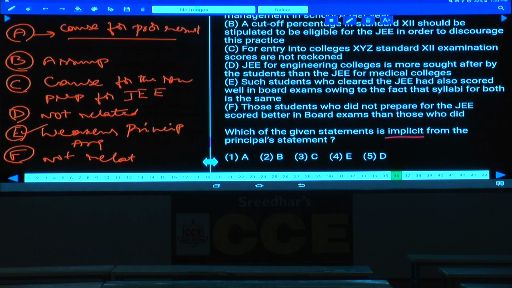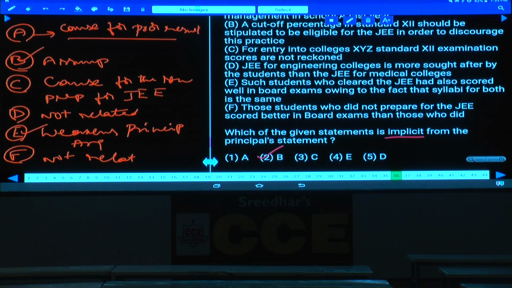Now, assumptions, conclusions, inferences, strong and weak arguments, courses of action, cause and effect, assertion and reason. In all these 7 topics, nowhere will we discuss this implicit. We will discuss this implicit only in the assumptions. Isn't it? Whenever you have implicit, take it as an assumption question. Hence, what is the assumption here? Which is the assumption? B is the assumption, that is the choice.